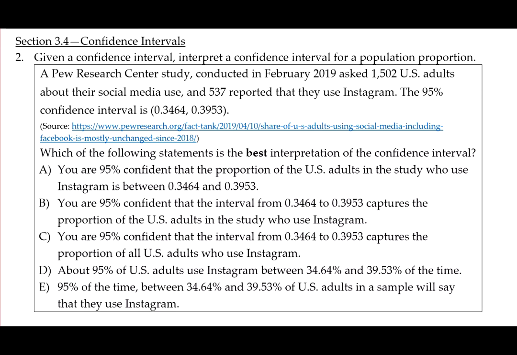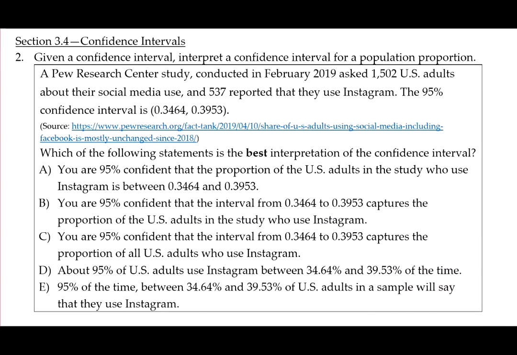A Pew Research Center study conducted in February 2019 asked 1,502 U.S. adults about their social media use, and 537 reported that they use Instagram. The 95% confidence interval is 0.3464 to 0.3953. Which of the following statements is the best interpretation of the confidence interval?